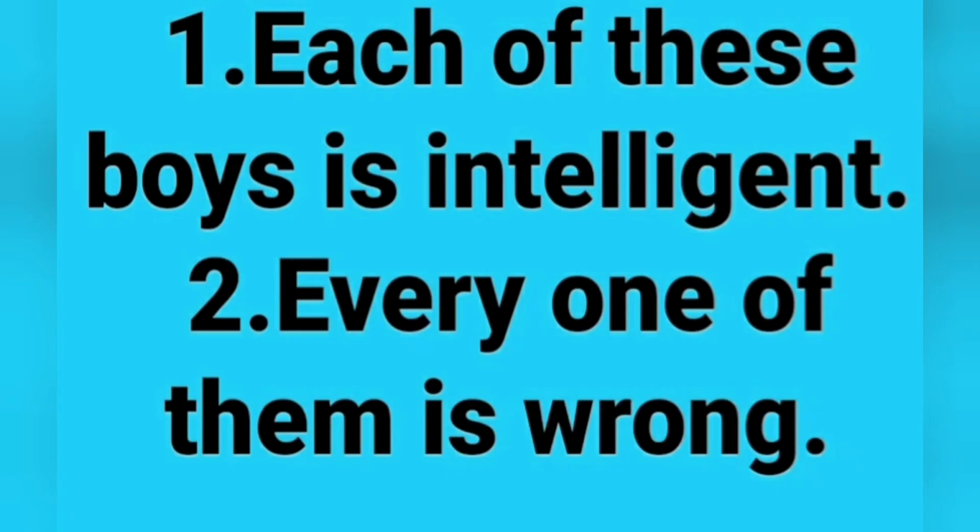Next example, each of these boys is intelligent. Here we have boys, but sentence starts with each, so we use here singular verb, that is is. So the answer is each of these boys is intelligent. Next, every one of them is wrong. Sentence starts with everyone, so we use here singular verb, that is is. So the answer is every one of them is wrong.